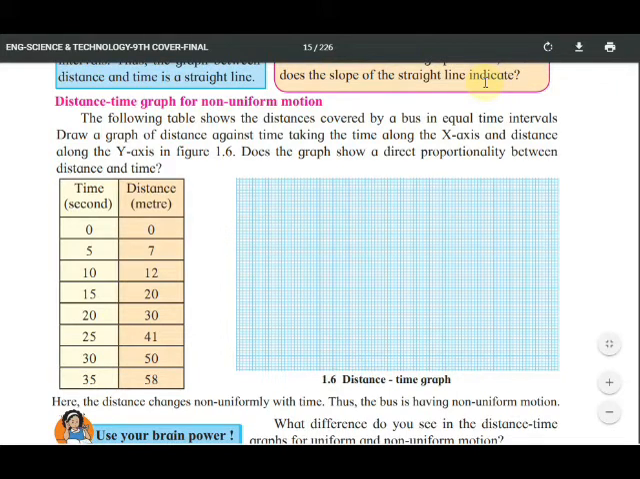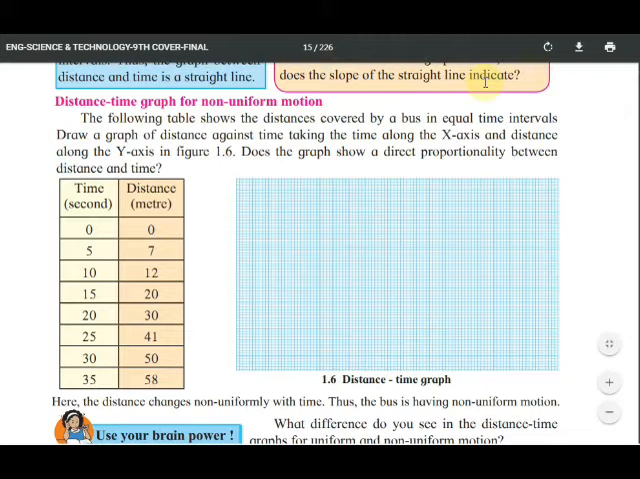See figure 1.6, yes or no? Here it is given. After 10 seconds, the distance covered by the object is 12 meters. After 15 seconds, 20 meters. After 20 seconds, 30 meters. After 25 seconds, 41 meters. After 30 seconds, 50 meters. After 35 seconds, 58 meters. So here it is given.